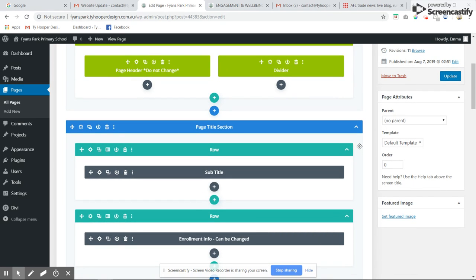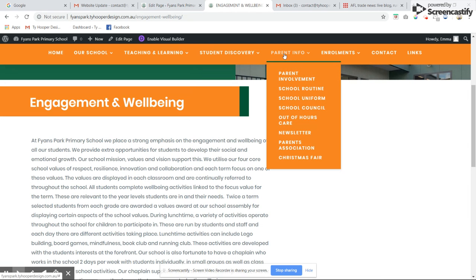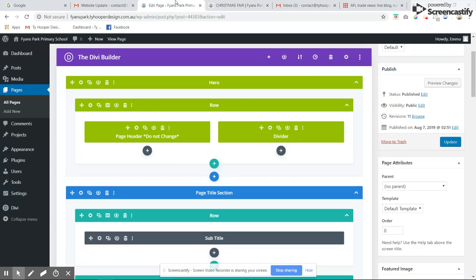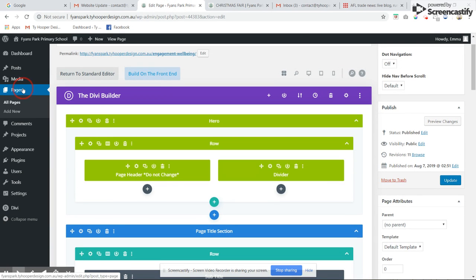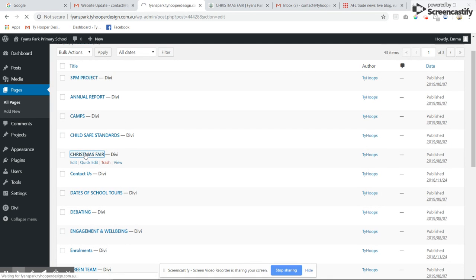I guess another thing I'll show you how to do is add a new text area on pages that don't have any text on them. So if we go to, say, the Christmas Fair page, there's no text here. So let's go to Pages, Christmas Fair.